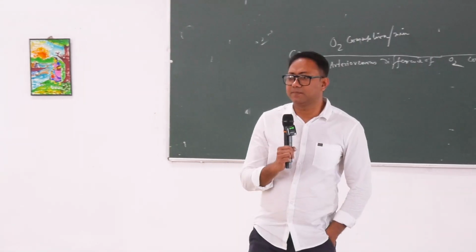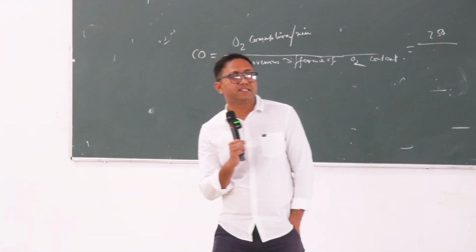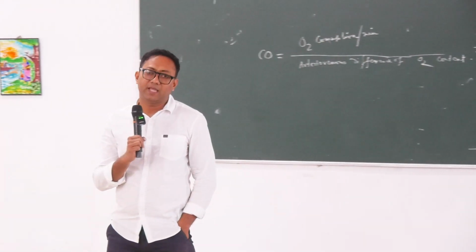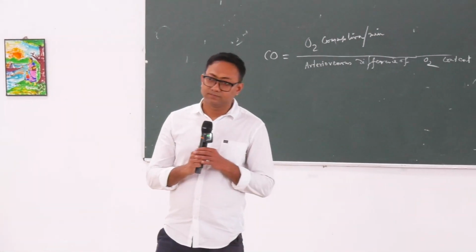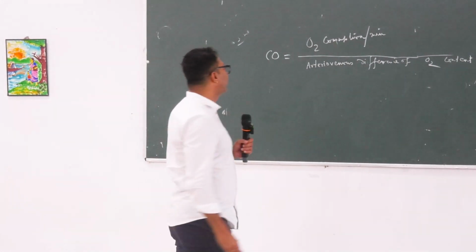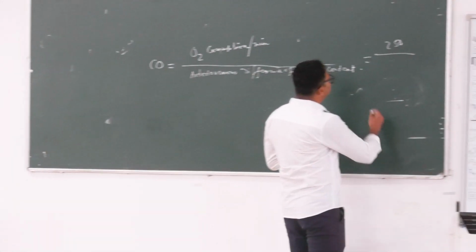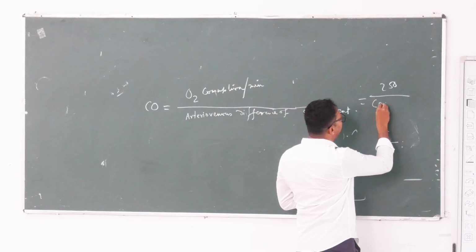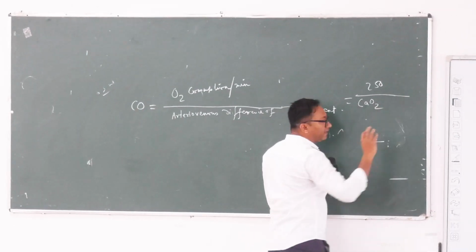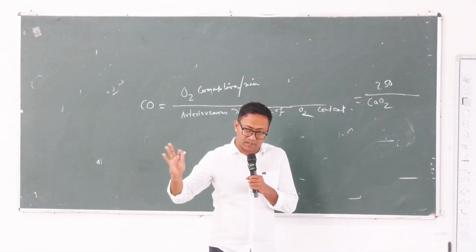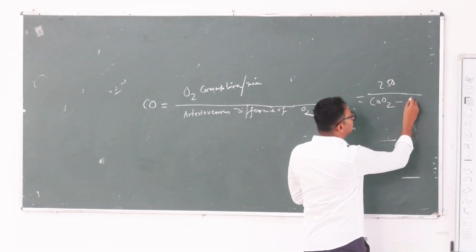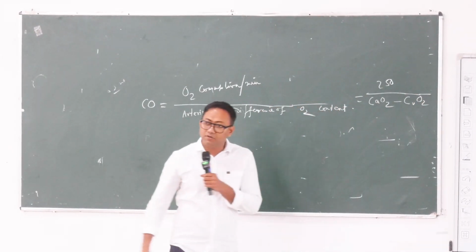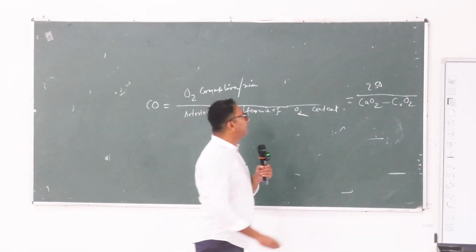Roughly, yes, 19 point something. Roughly, in arterial blood it is 20 and in venous blood it is 15 ml per 100 ml. Per 100 ml, right? Okay. So, in arterial blood that is CaO2, the content of oxygen in arterial blood, minus CvO2, the content of oxygen in venous blood, right?